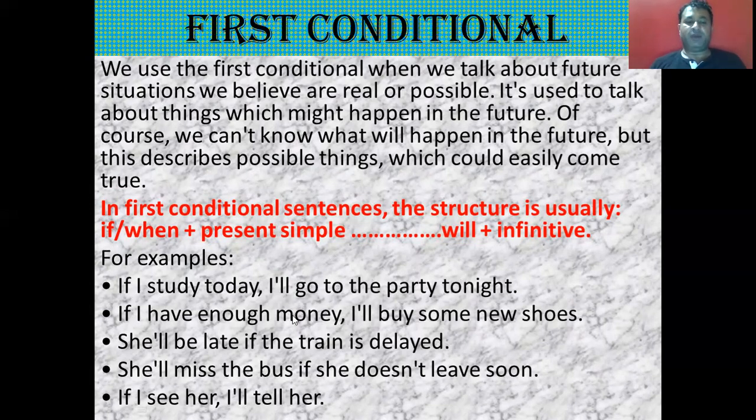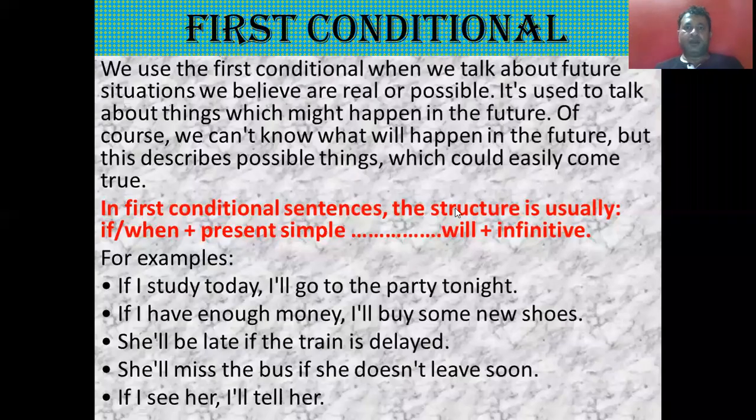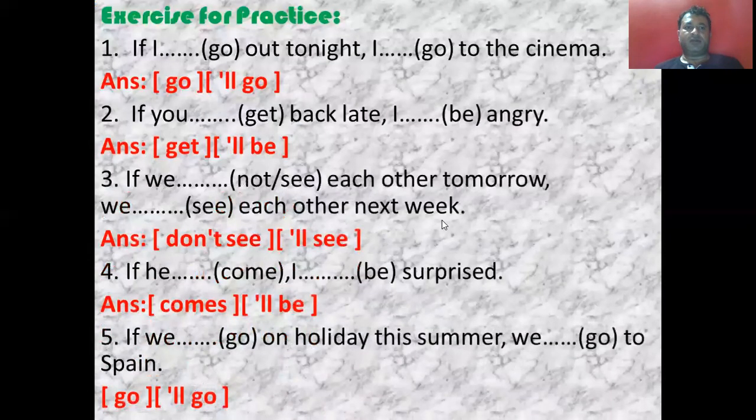If I have enough money, I will buy some new shoes. She will be late if the train is delayed. She'll miss the bus if she doesn't leave soon. If I see her, I'll tell her. So in all these examples, you can see that there is the first form, simple present, along with if, and in the main clause there is will plus the first form of verb. Now let's see some exercises for practice on the basis of the first conditional.